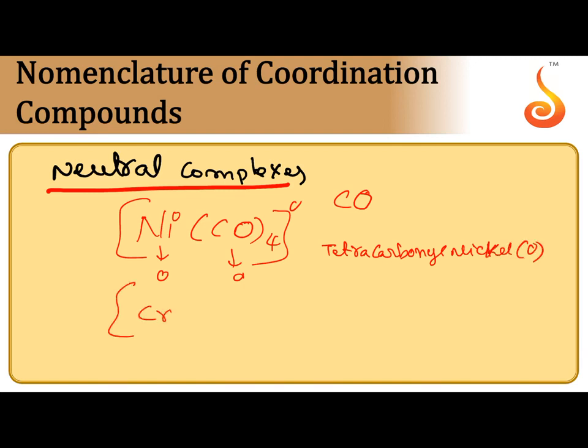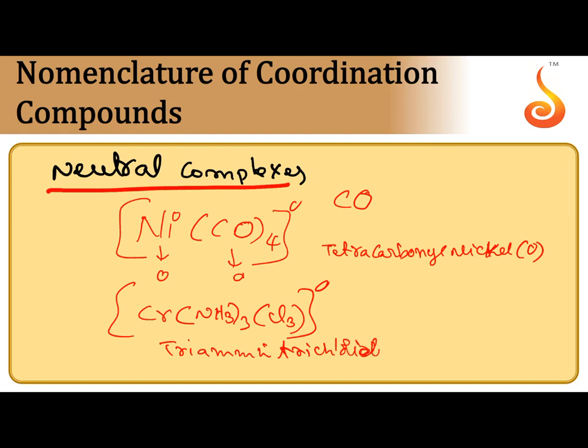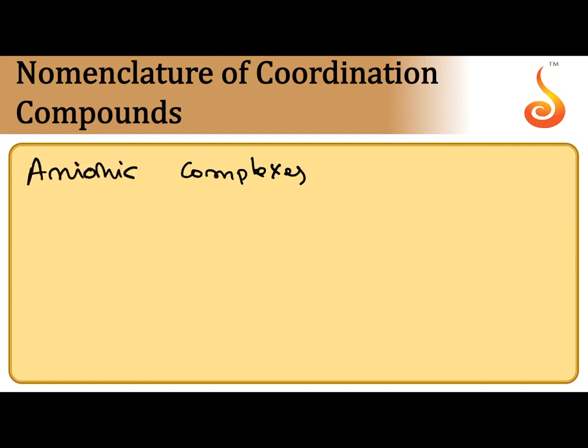0. If you take another one, Cr(NH3)3Cl3. So here the charge present on the coordination sphere is 0. So triammine, trichlorido, chromium, 3. Oxidation number of the chromium is 3. But the entire coordination sphere has 0 charge. That's why it is a neutral complex.